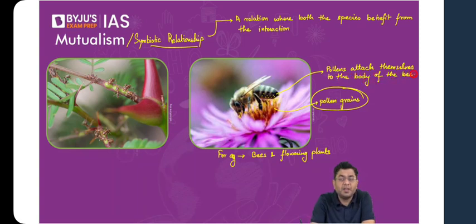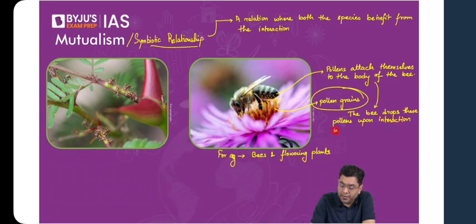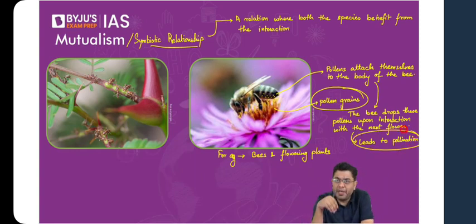Right? Now, this bee, after finishing its work in this flower, will fly away and go to the next flower, and that is where it will start sucking on the nectar. It is in that duration that the pollen attached to its surface will be dropped onto the other flower, and that is how germination will happen. So the bee drops these pollens upon interaction with the next flower, and that is what leads to pollination or germination of the young ones, isn't it? So this is a mutually beneficial relationship, or what is also referred to as a symbiotic relationship.